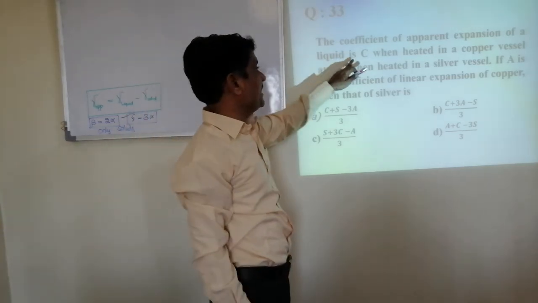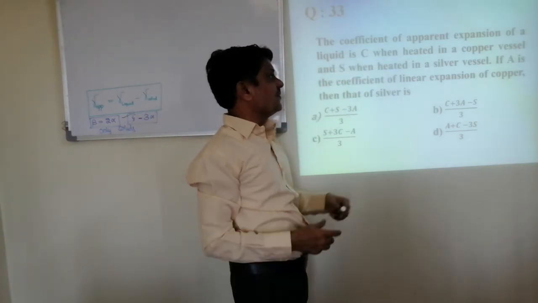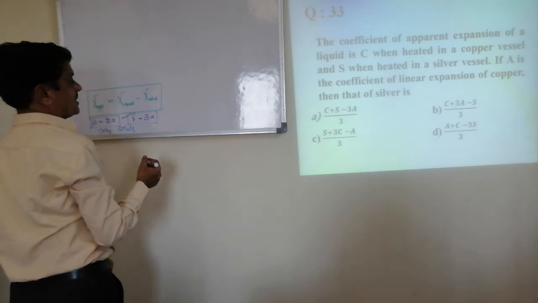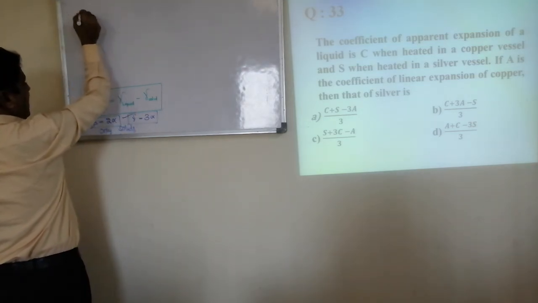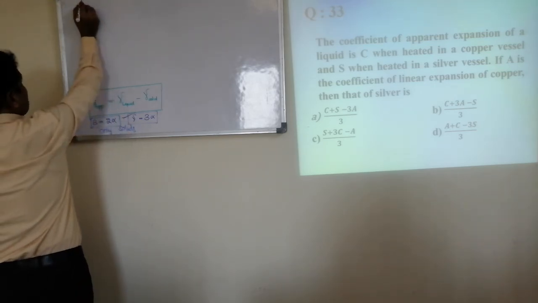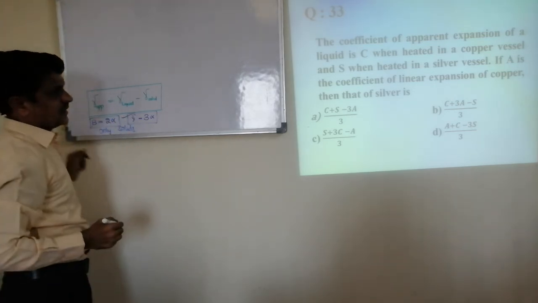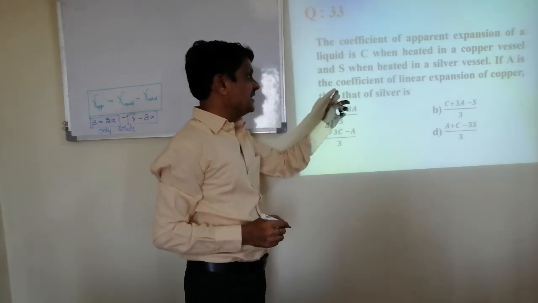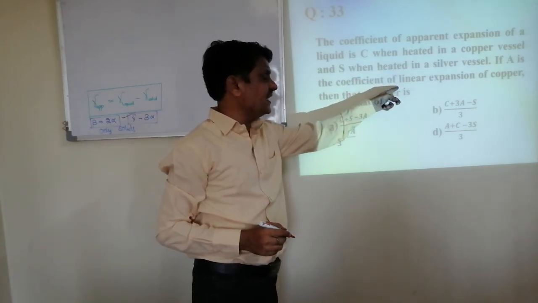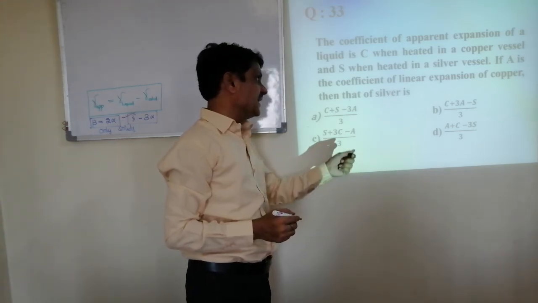Coefficient of apparent expansion of a liquid is C when heated in a copper vessel, and S when heated in a silver vessel. If A is the coefficient of linear expansion of copper, then what is that of silver?